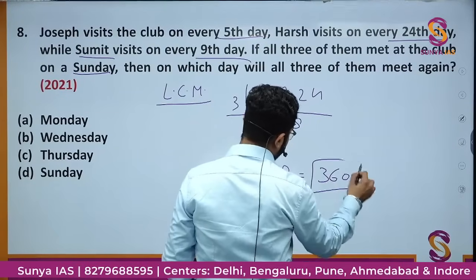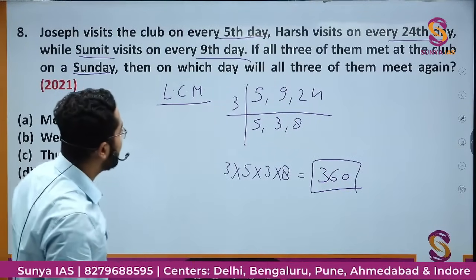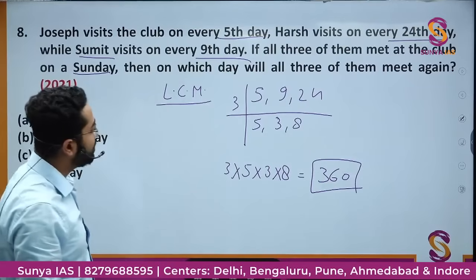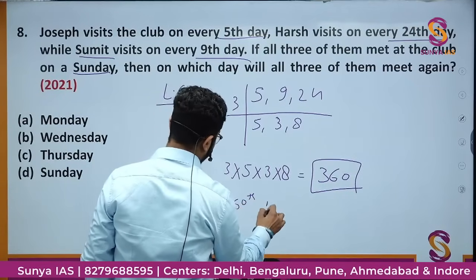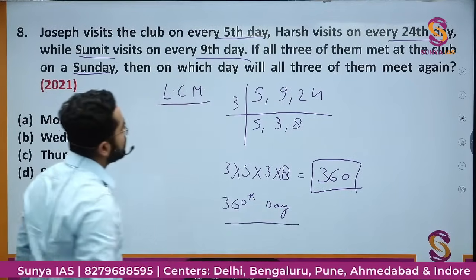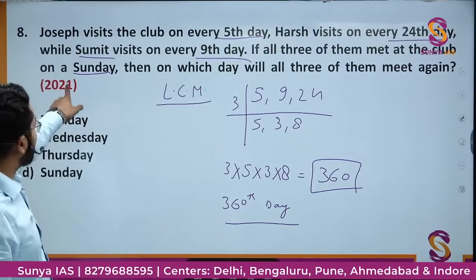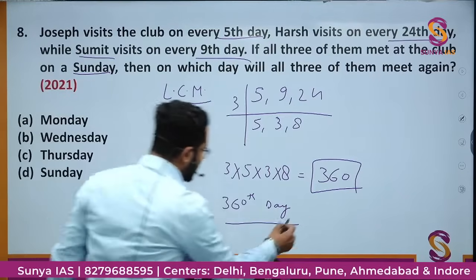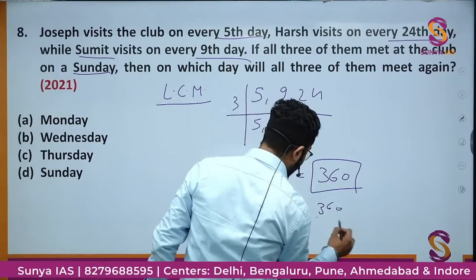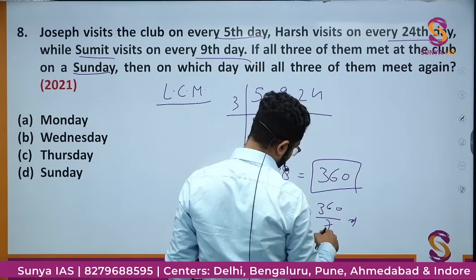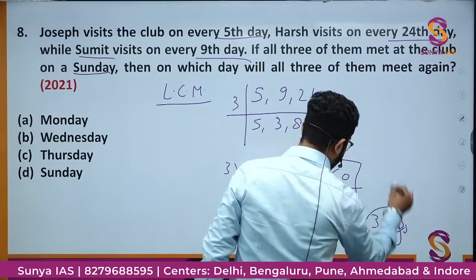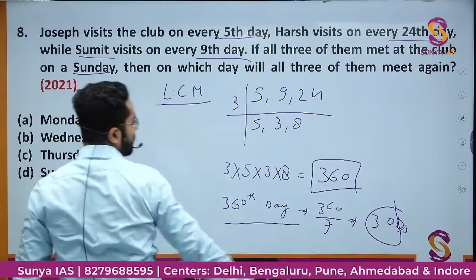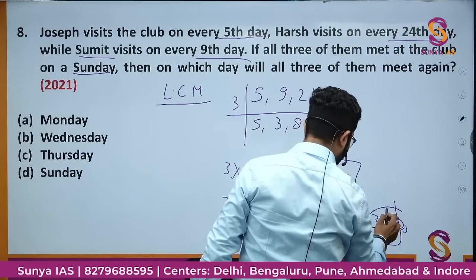That is, 360 is the common. That means they will meet on the 360th day. अब first they met on Sunday, so 360th day में odd days कितने हो जाएंगे? 360 by 7, 3 odd days. There will be 3 odd days.